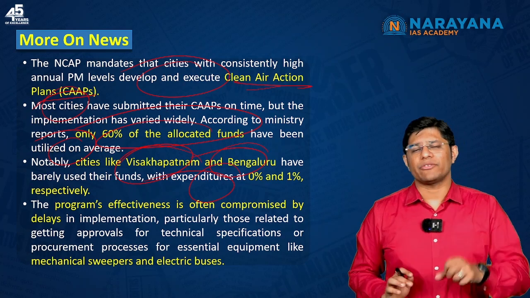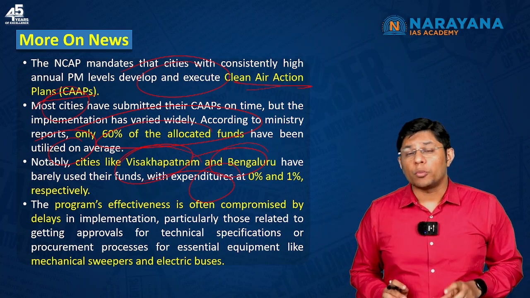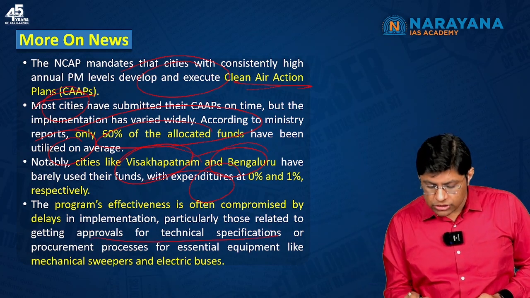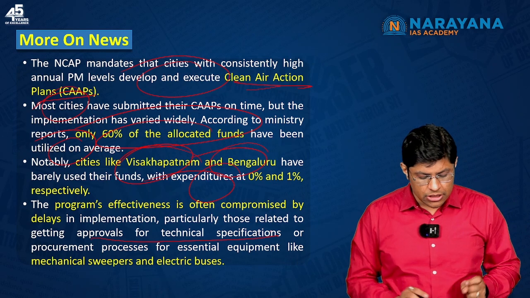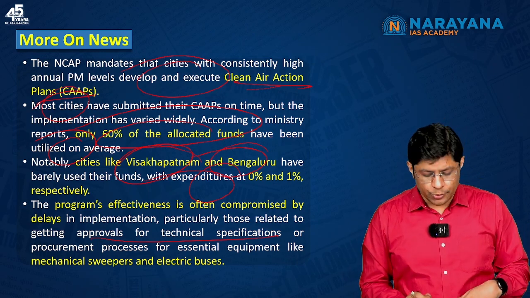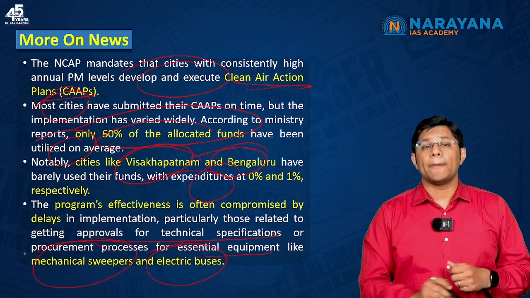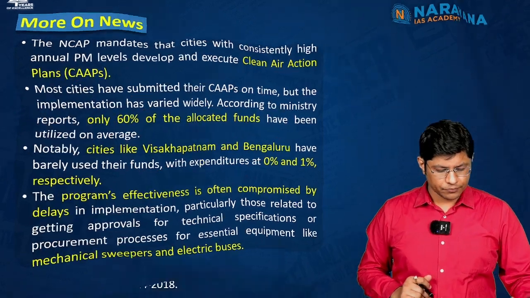Now, the program's effectiveness is often compromised by delays in getting approvals for technical specifications or procurement, that is the buying process for essential equipment like electric buses and mechanical sweepers.